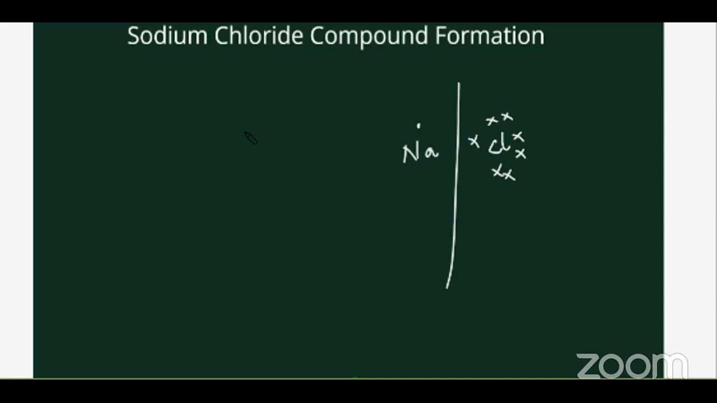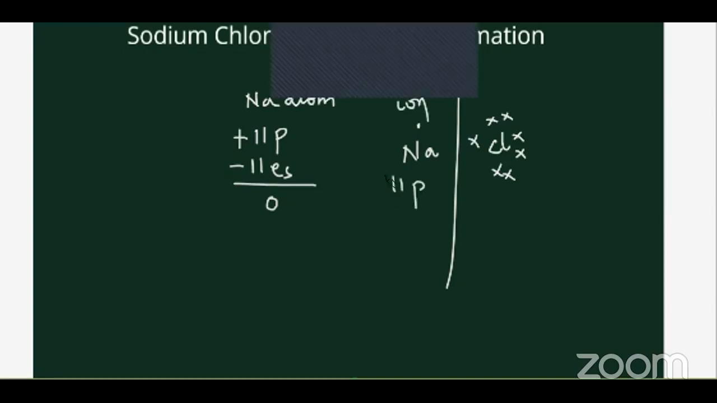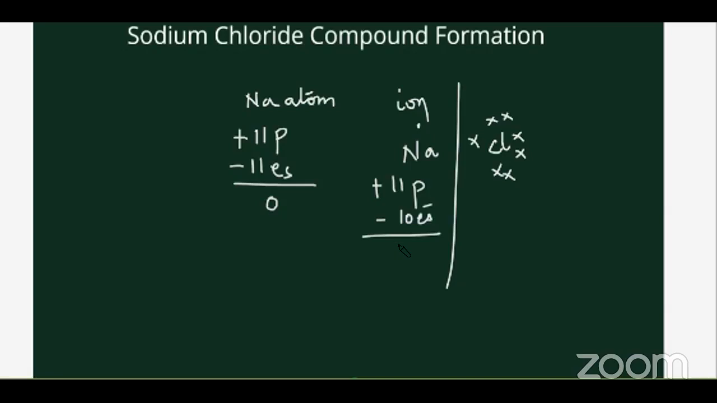But I'll repeat this. Sodium has 11 protons and it has 11 electrons. So the total charge of the sodium atom is 0. Correct? But in the sodium ion, what happens? 11 protons are there. Correct? But 1 electron is lost. So it becomes 10 electrons. So plus 11 minus 10 is 1. Right?